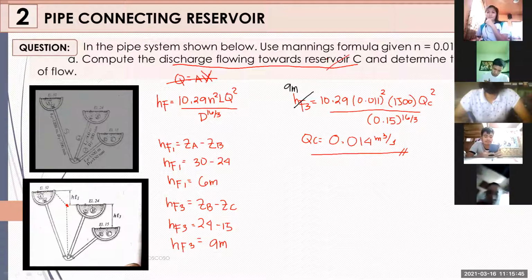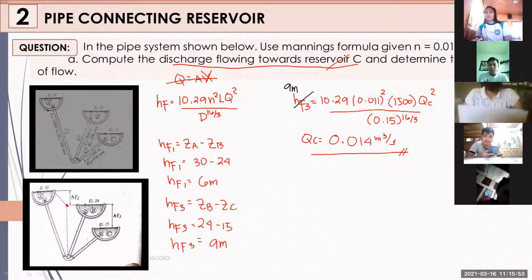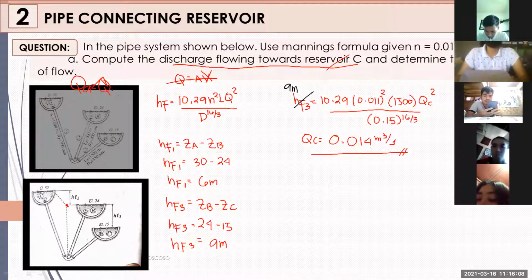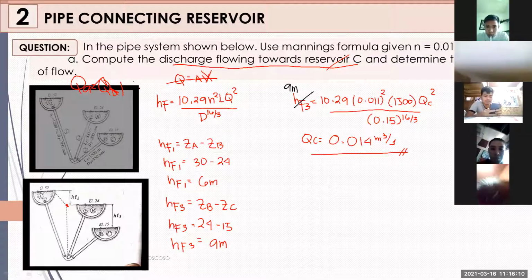So ano na lang yung kailangan nating alamin? Let us try to determine the flow of water. So let us try to get the discharge at letter A. Kasi di ba kung titignan nyo, mas mataas yung elevation at A. So kung kayo pa lang, i-assume nyo talaga na yung tubig is magpo-flow from A papunta sa B at C. Parang yung magiging equation natin magiging ganito. QA is equals to QB plus QC.